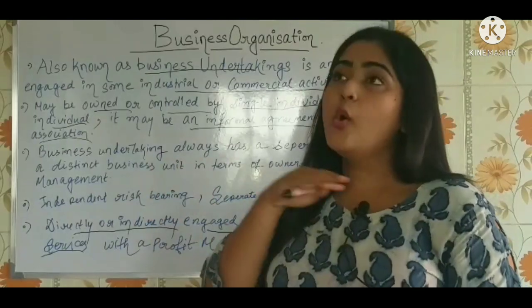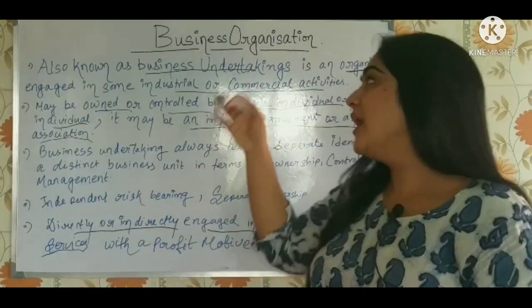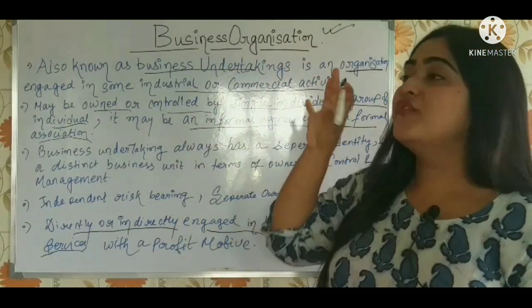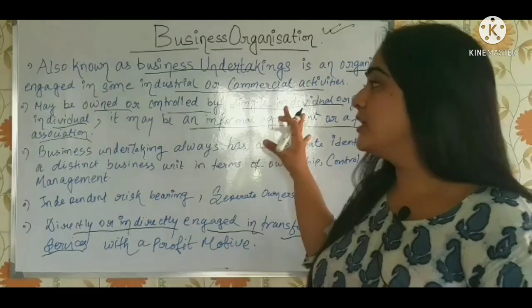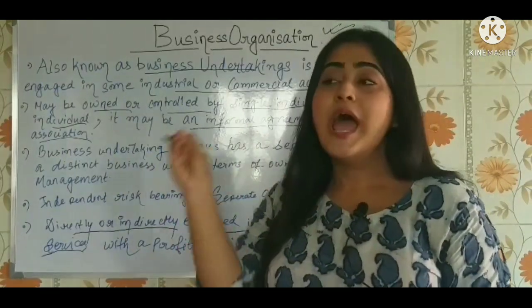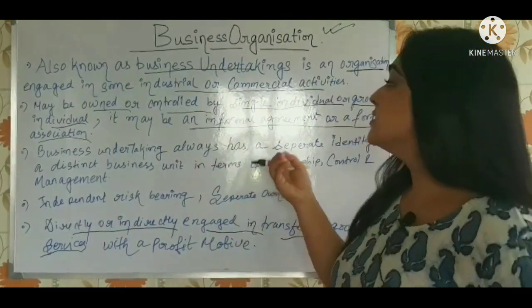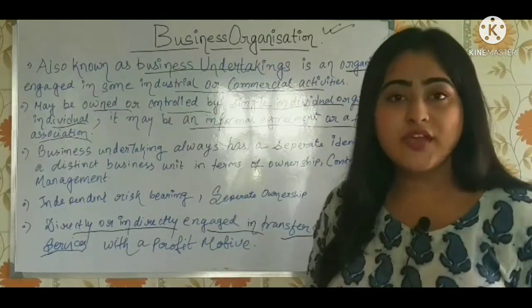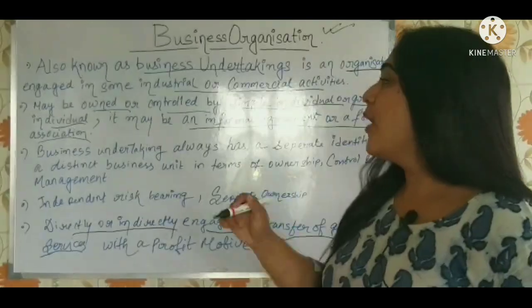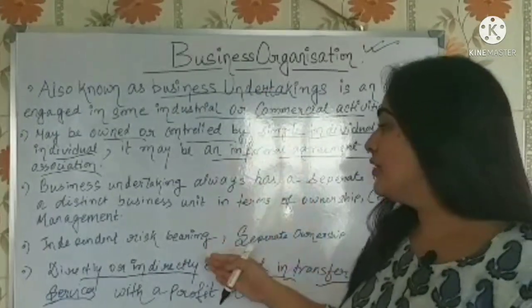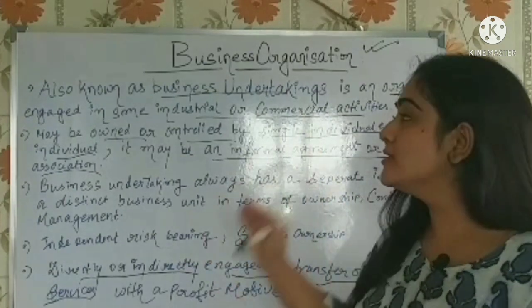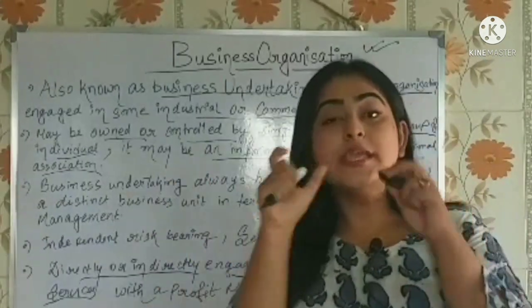When you are given a question like define this particular topic and write its characteristics, your definition should contain all the key terms and characteristics. You can write it easily, you can plot it easily right from the definition itself. I have written it point wise so that it will be easy for you to understand. Keep in mind the key points.